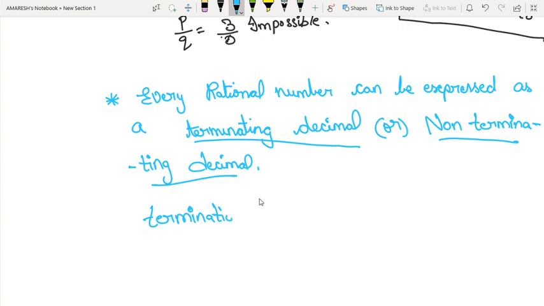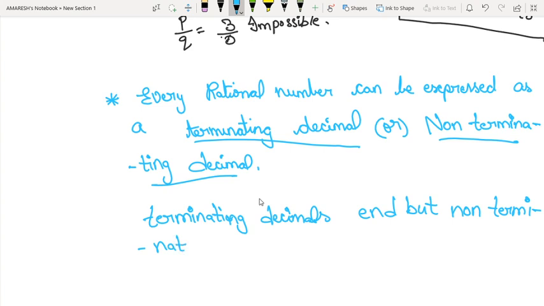Terminating decimals end, but non-terminating decimals do not end.